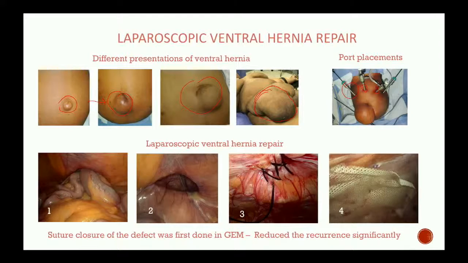Now again, in this ventral hernia, see the intestines are going through an opening here. These are the intestines here and this is the opening here. Now, once we reduce all the intestine, you see the opening here, it's such a big opening. Now, the specialty of what we do here is the closure of this defect.